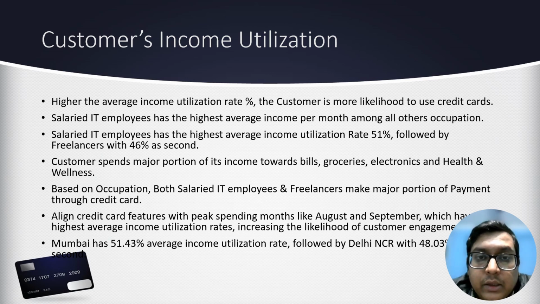A major portion of their income goes towards bills, groceries, electronics. Based on occupation, both salaried IT employees and freelancers make a major portion of payments through credit card. Mumbai has the highest average income utilization rate.